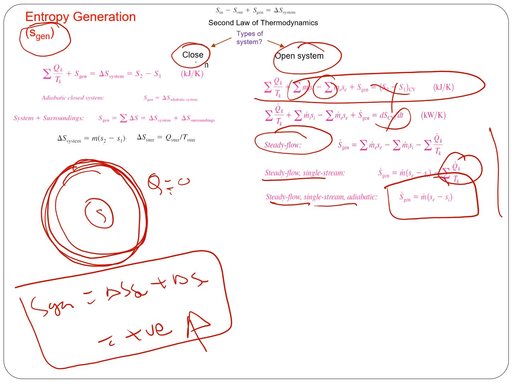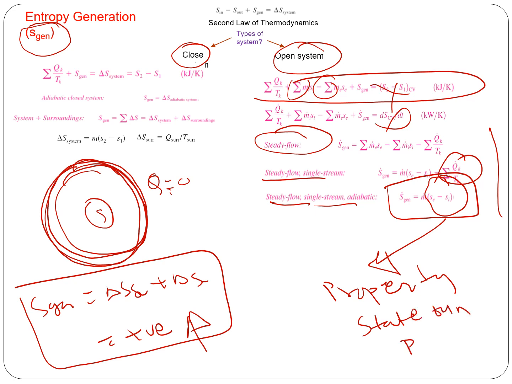Again, as I said before, it comes down to how you can find the entropy value at the inlet, exit, and different states. And the good thing is this is a property. This is a very important thing. This is a property which depends on state, a state function. So if you know pressure and temperature, you can find out the entropy. So there are different ways by which you can find the entropy value, and you should know when to use which.